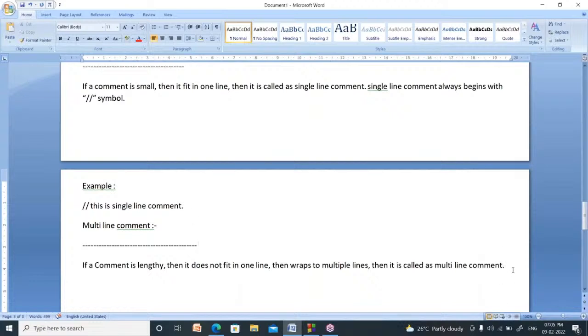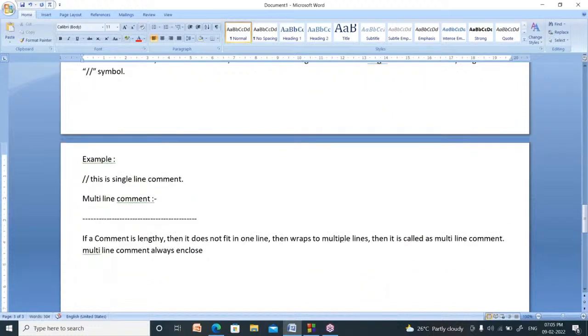A multi-line comment is always enclosed like this. You start a multi-line comment with slash and star. After writing the comment, you close it using star and slash. So it is always enclosed within slash star and star slash.